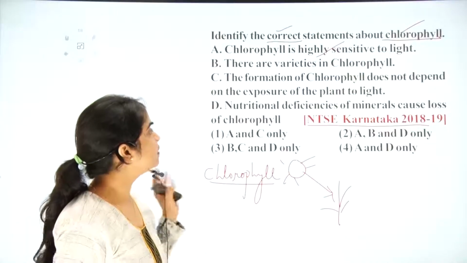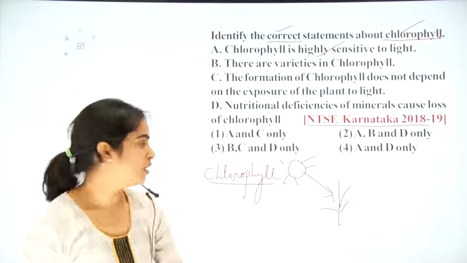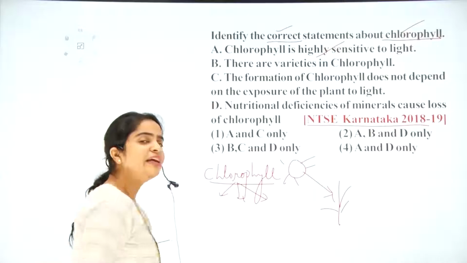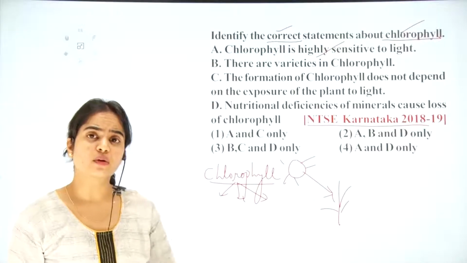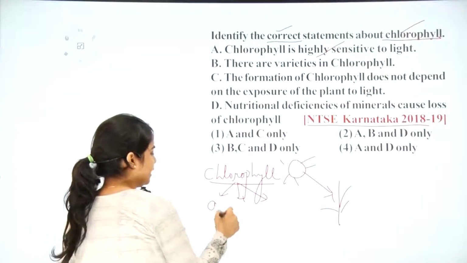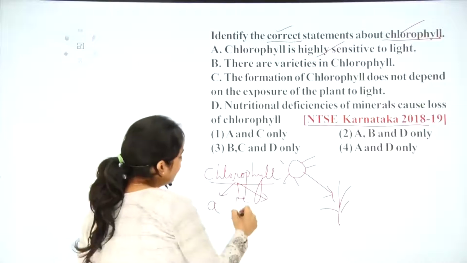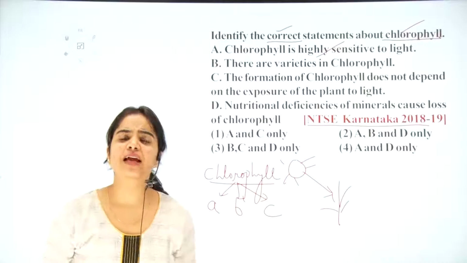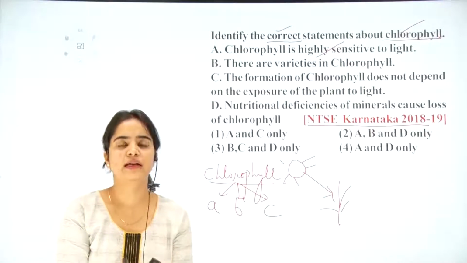Next, there are varieties of chlorophyll. You must know that basically there are three types of chlorophyll, and more than that are also present. Basically there is A type of chlorophyll, B type, C type, and many other types of chlorophylls are also there.